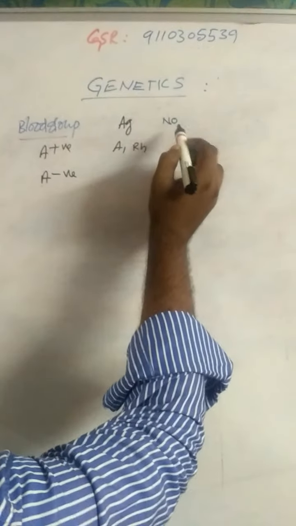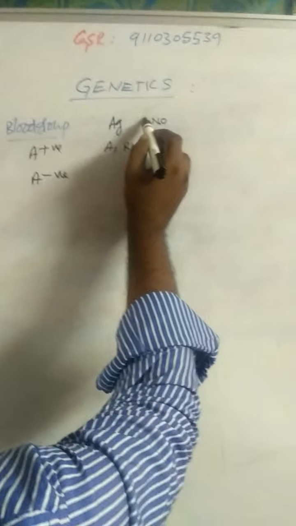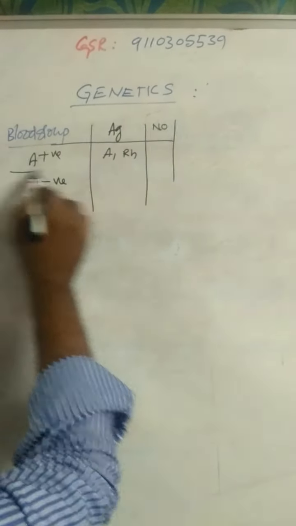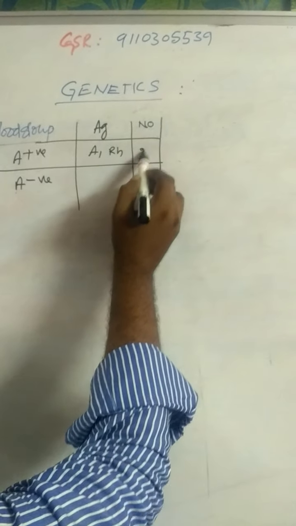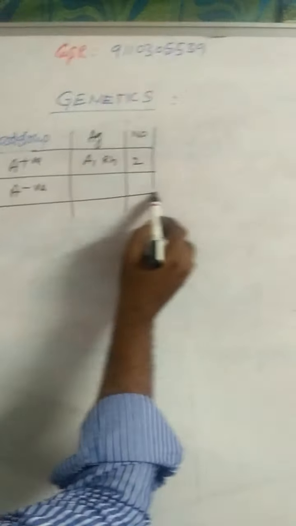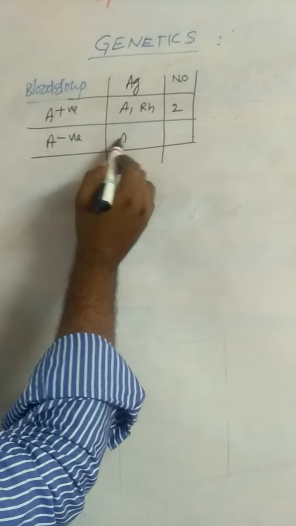So the total number of antigens is 2. The second is the A negative blood group. In A negative, antigen A is present and the RH antigen is absent.